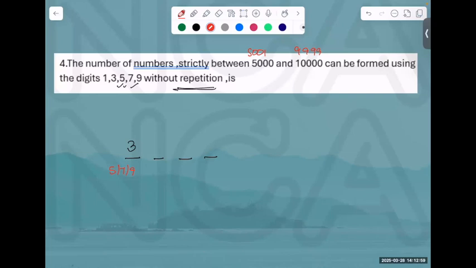Which digits can I use? Only these. How many digits did I have? 5. How many are left since I've chosen? Because it's without repetition, 4. Next 3. Next 2. Why 4? Because if 5 has come, I cannot choose it again. If I choose 5, I can only choose 1, 3, 7 or 9 without repetition.